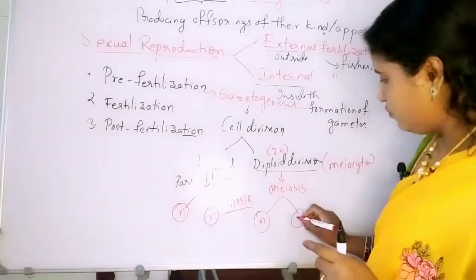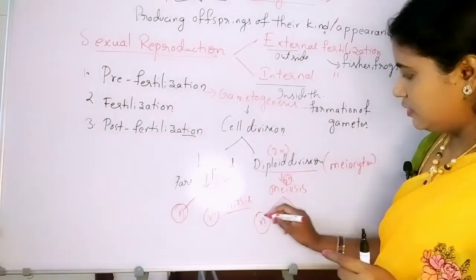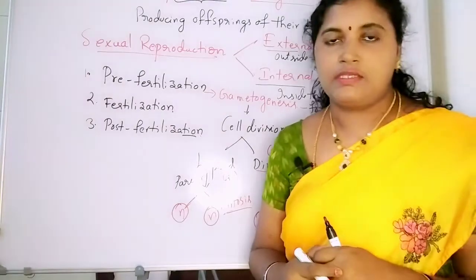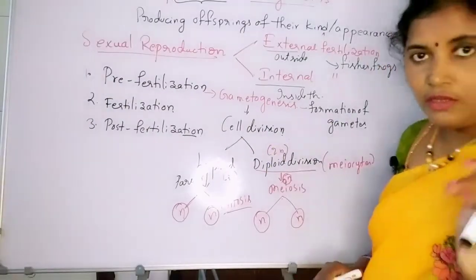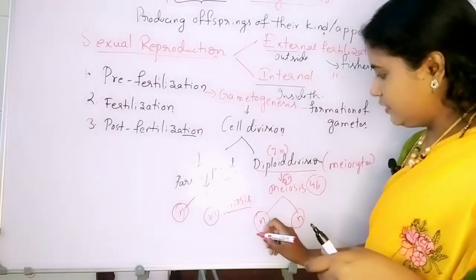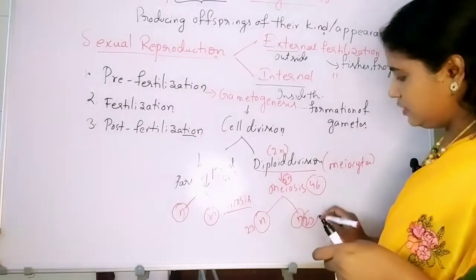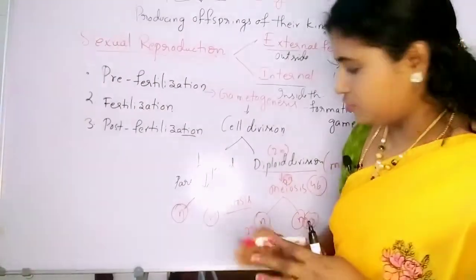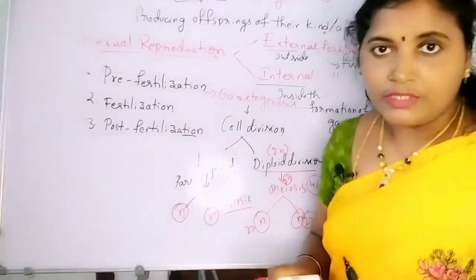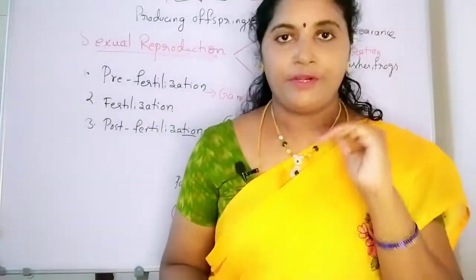This 2n is equally shared to the daughter cells. For example, in human beings we have 46 chromosomes. When it comes to the daughter cells, the gametes, that will be half the chromosomes, 23. This kind of cell division takes place during gamete formation.